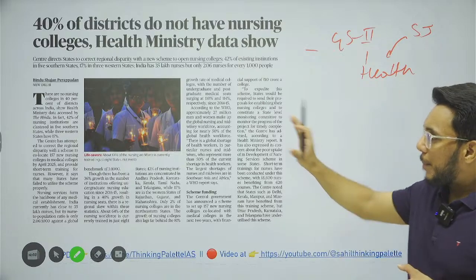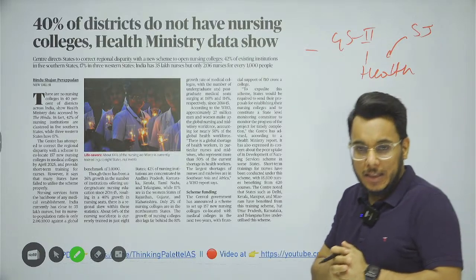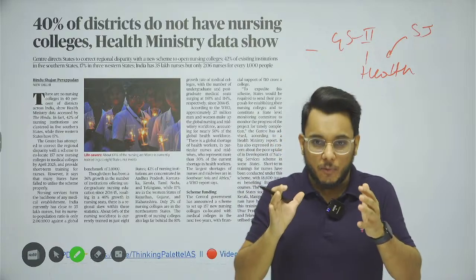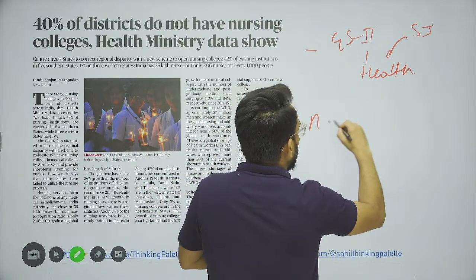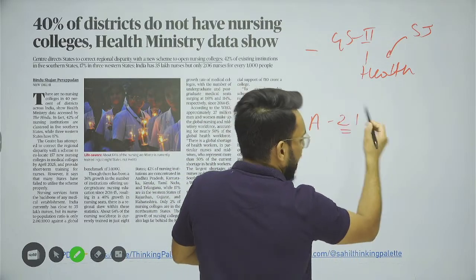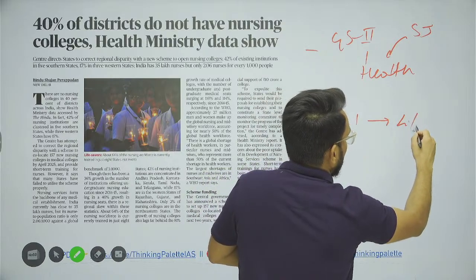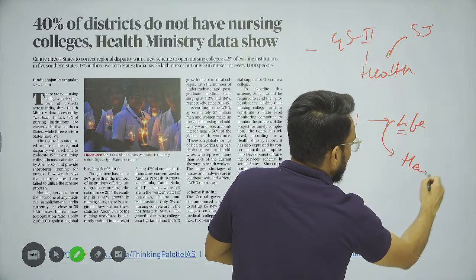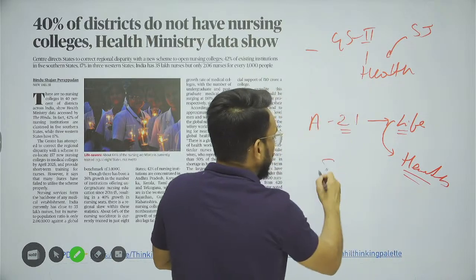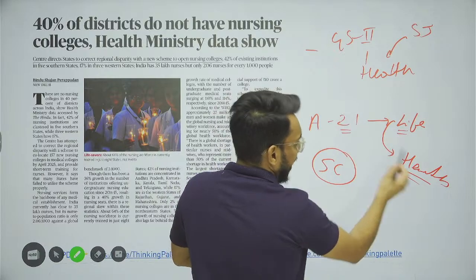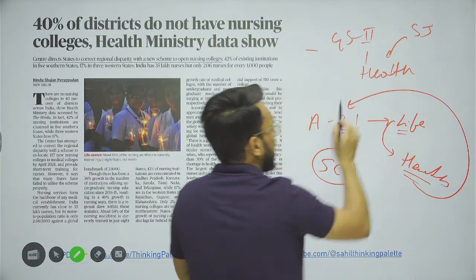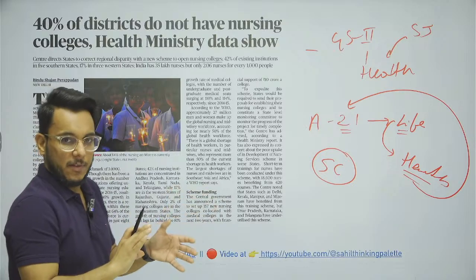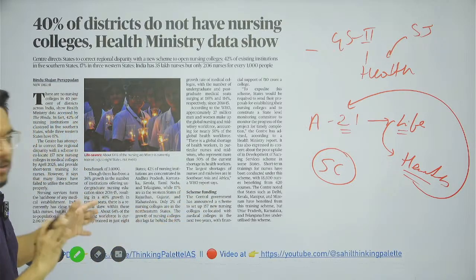Now, basically, guys, when we talk about health, health happens to be one of the most important entitlements that has to be given to humans. When we talk about Article 21 of the Indian Constitution, which talks about the right to life, within the right to life, the right to health has been implicitly provided, and the Supreme Court has also recognized that the right to health is part of Article 21, right to life. So this has been affirmed.